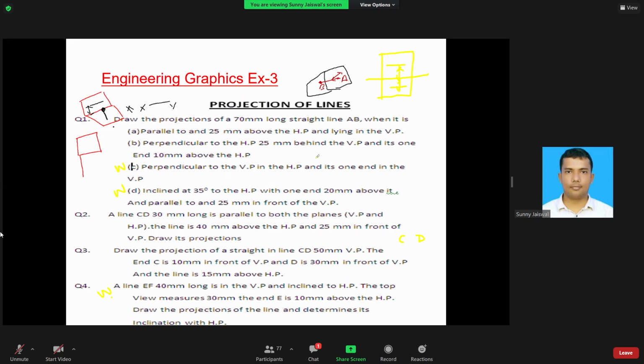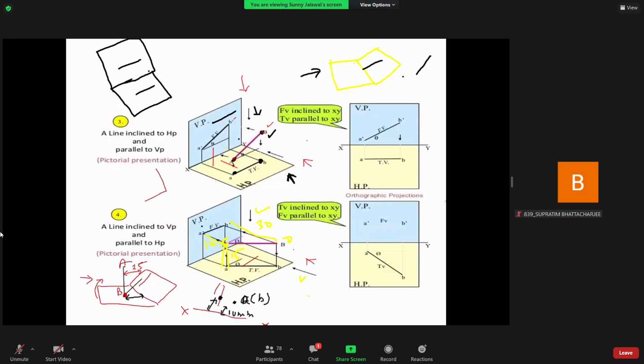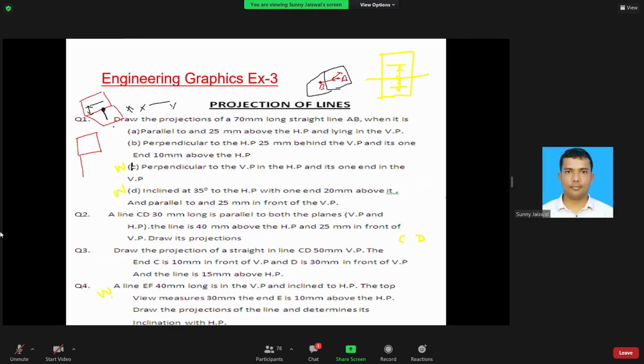Now come to question number 2. What is question number 2? A line CD, 30 mm long, is parallel to both the planes VP and HP, and the line is 40 mm above the HP and 25 mm in front of the VP. Draw its projection. It is very simple. Sorry, the line is parallel to both the planes.